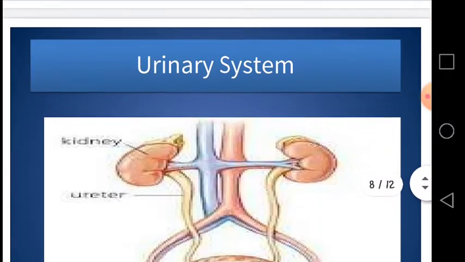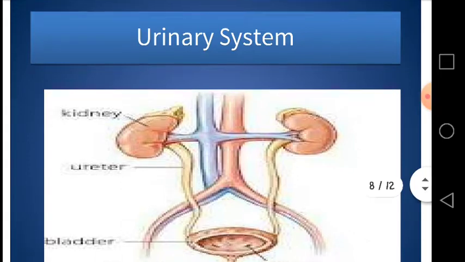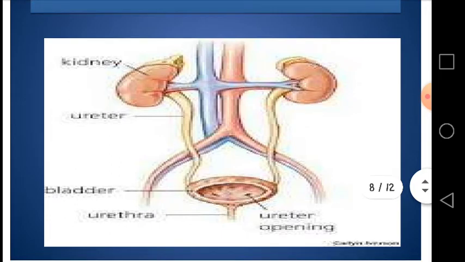Now we are moving towards the urinary system. The human urinary system consists of a pair of kidneys, a pair of ureters, the bladder, and the urethra, as you can see from this diagram. The kidneys are bean-shaped organs located at the back of the abdominal cavity, just above the waist and below the diaphragm.